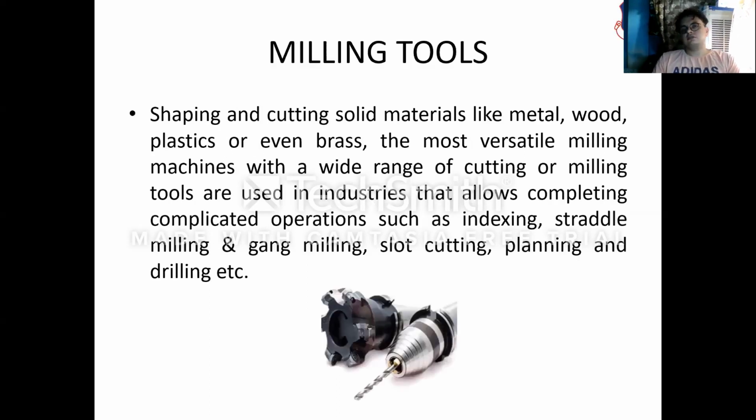Milling tools are used for shaping and cutting materials like metal, wood, plastics, or even brass.